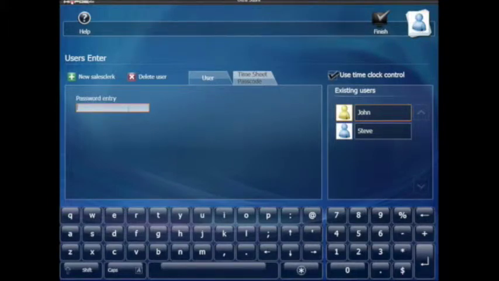Enter in a passcode for each user. This will be their clock in and clock out password to use on the system. It is mandatory to enter in a timesheet passcode for each user. Return to the seller screen.